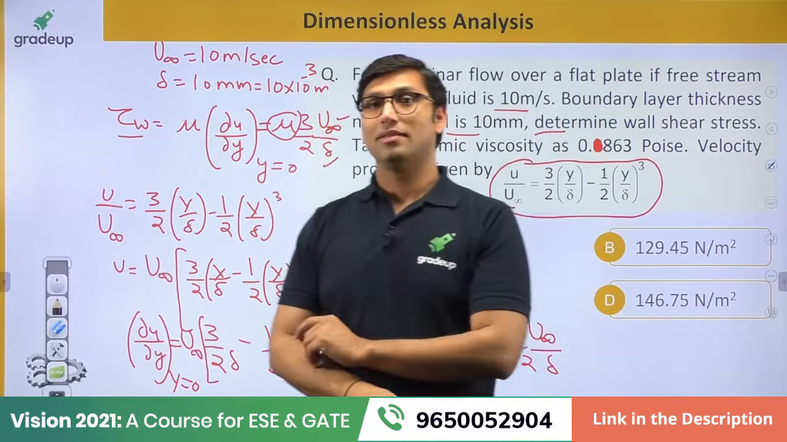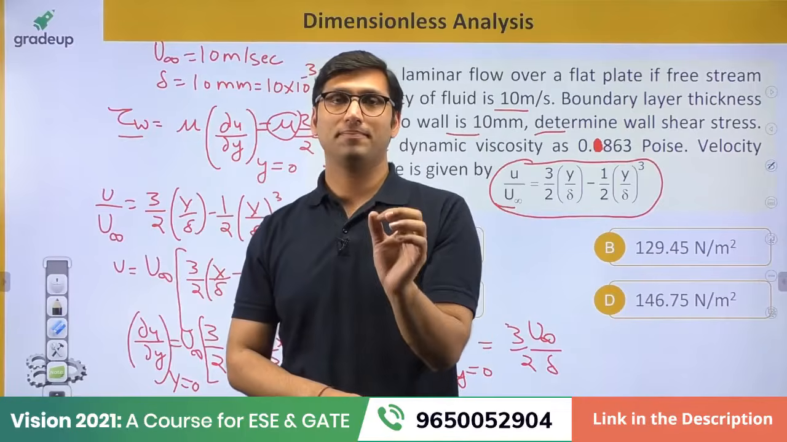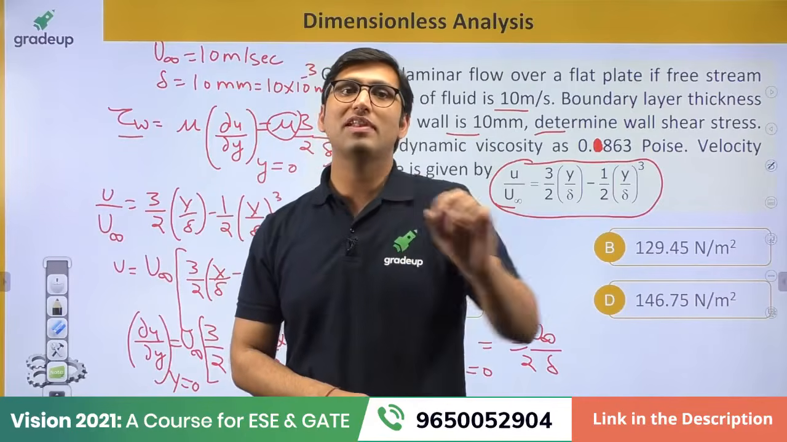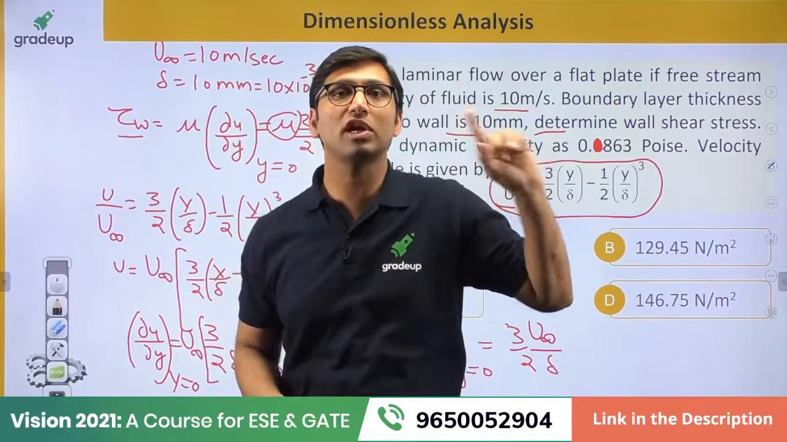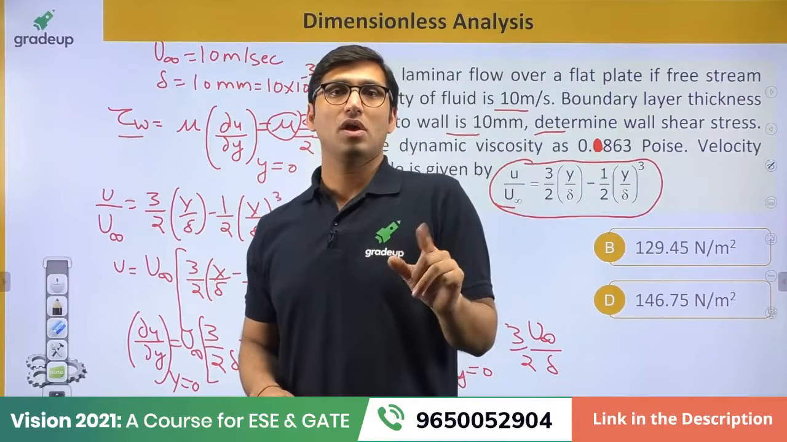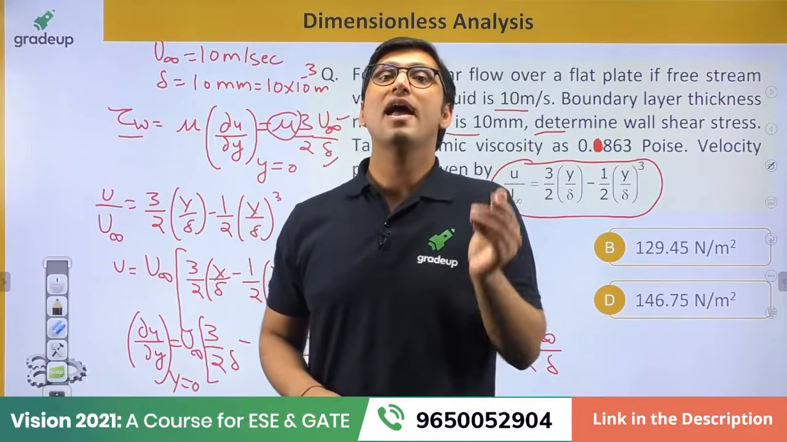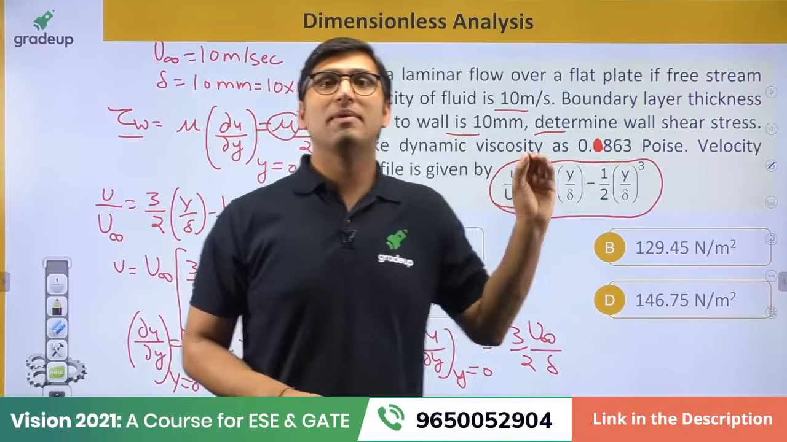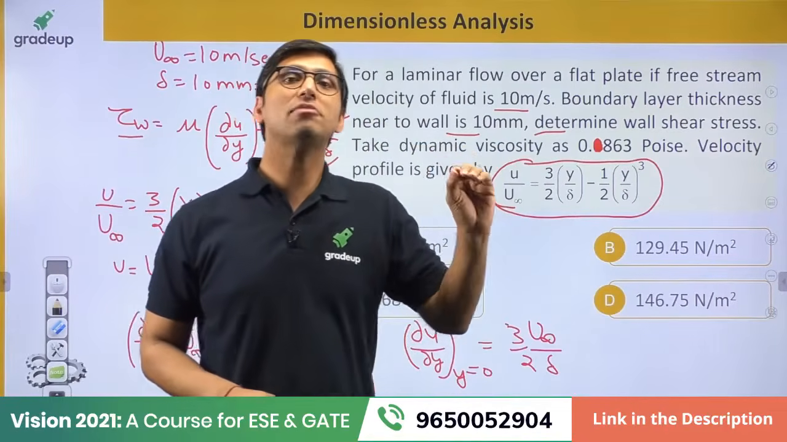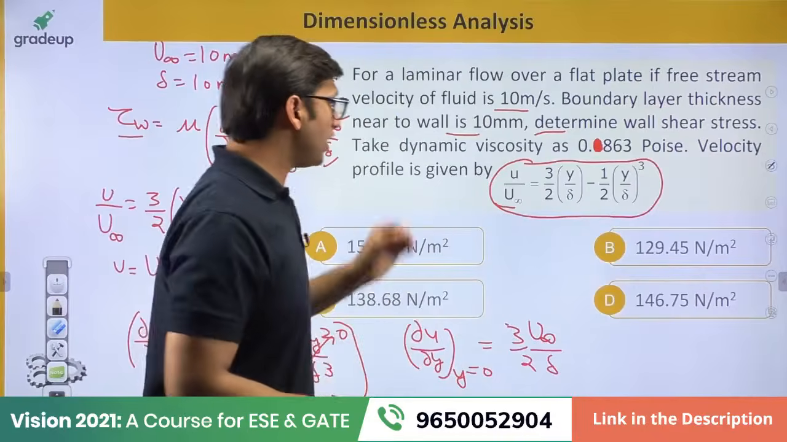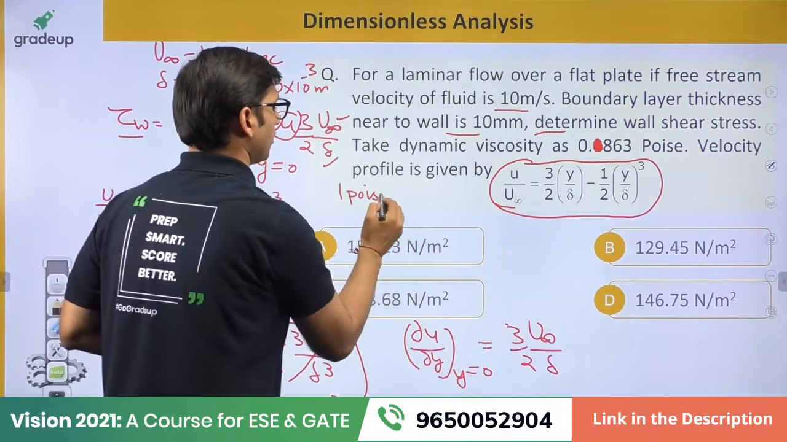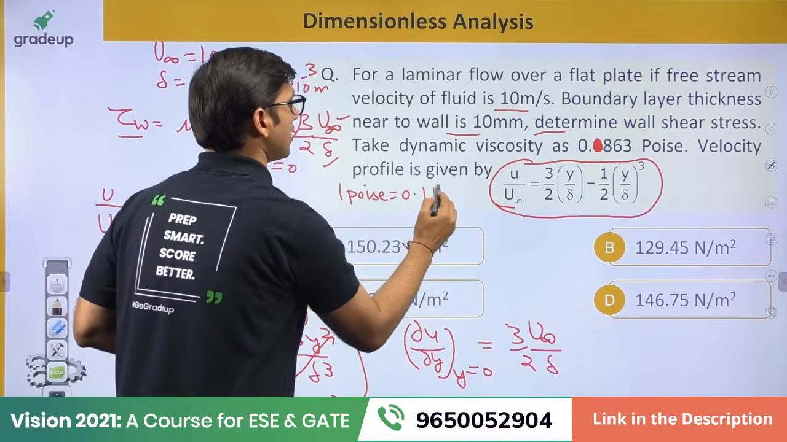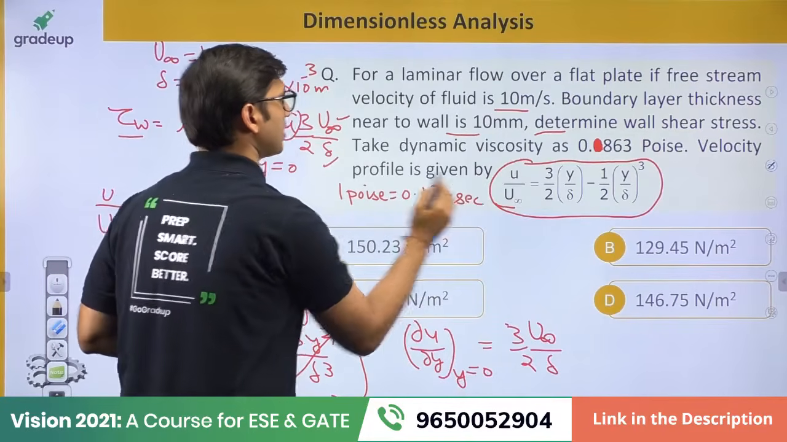But this mu is given in poise. The dynamic viscosity is given in poise. That is not the SI unit. That is the CGS unit of viscosity. So you have to convert it into the SI unit of the dynamic viscosity. Now SI unit is Pascal second. Now we know that 1 poise is equal to 0.1 Pascal second, right? Or 1 by 10 Pascal second.